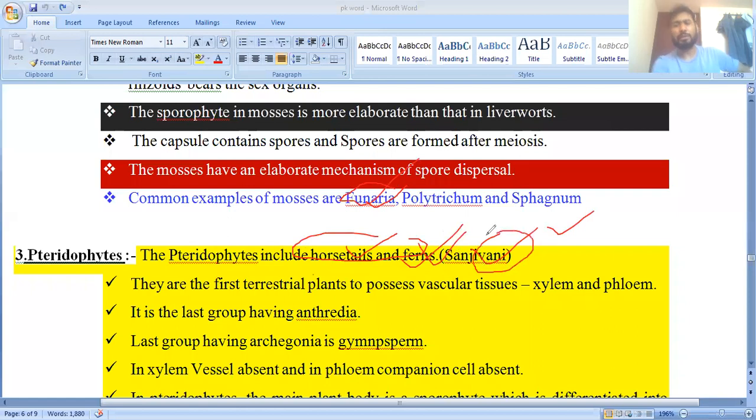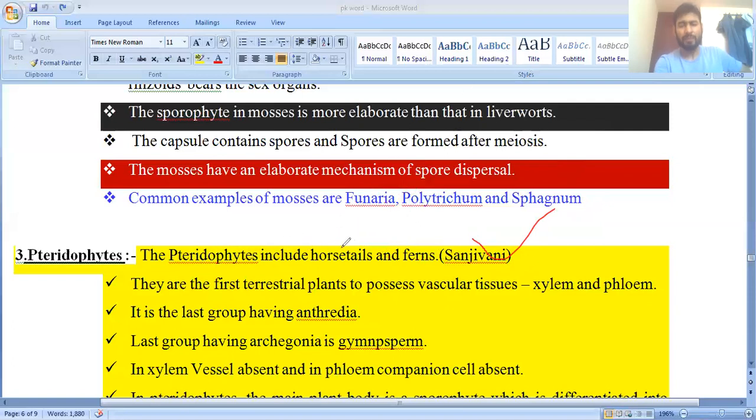When Ram's younger brother fainted due to the bow of Meghnad, Lord Hanuman brought this Sanjeevani Bhuti. So Sanjeevani also belongs to the Pteridophyta group of plants.